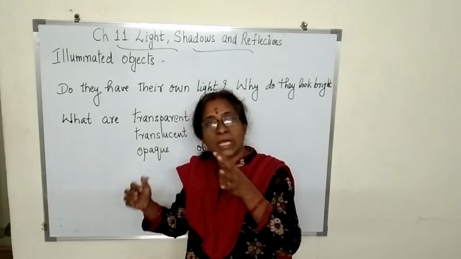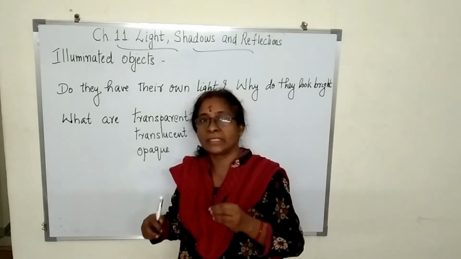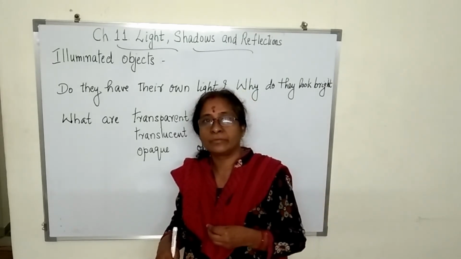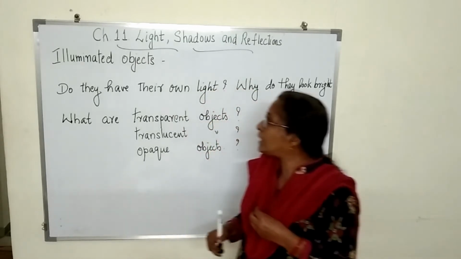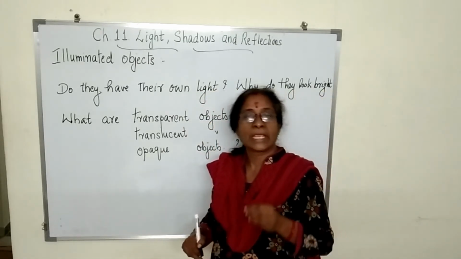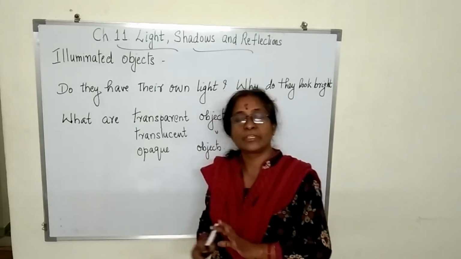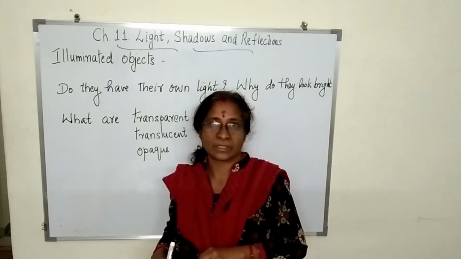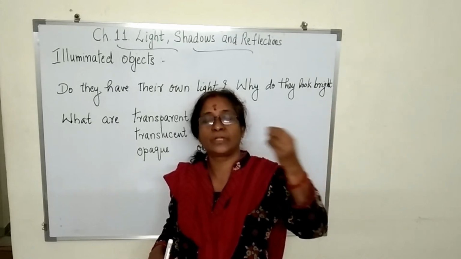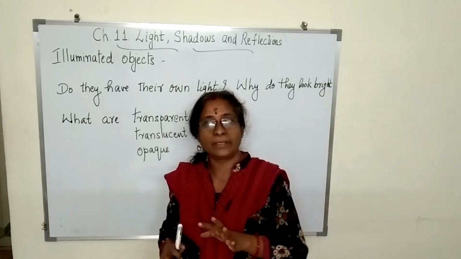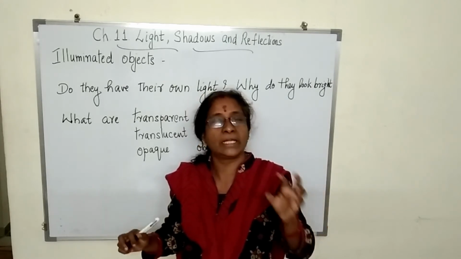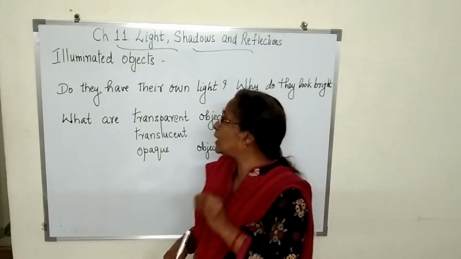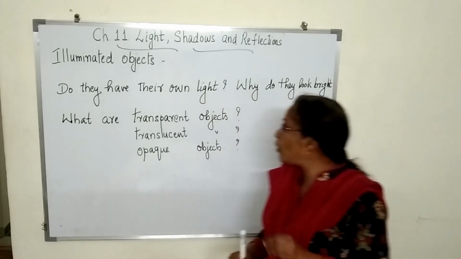Now, do the house or the temple or the buildings have their own light? No, we are lightening them with the help of some sources. So what are illuminated objects? Illuminated objects are objects which do not have their own light, but they are brightened with the help of luminous objects. For example, we use some CDs to decorate the houses. When you decorate it, it becomes very bright, and then we call them illuminated objects.